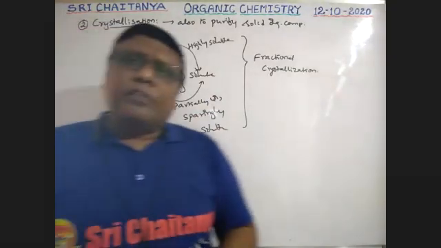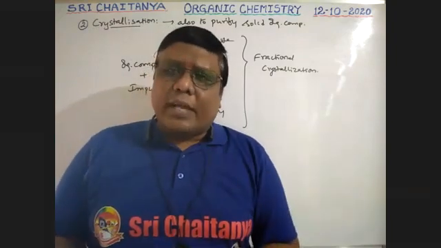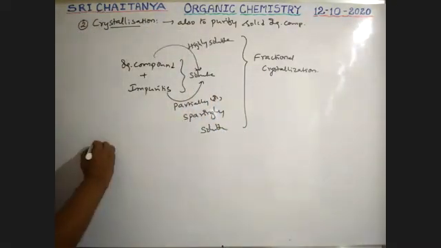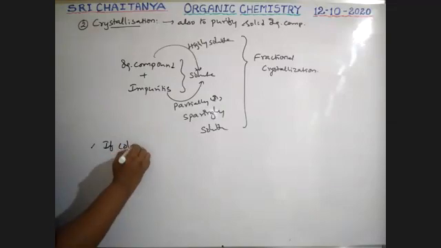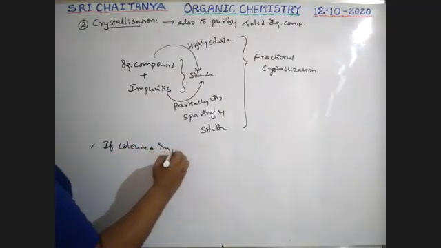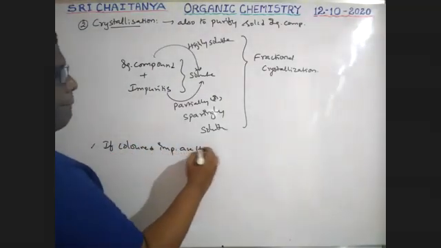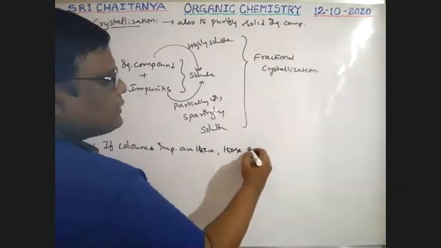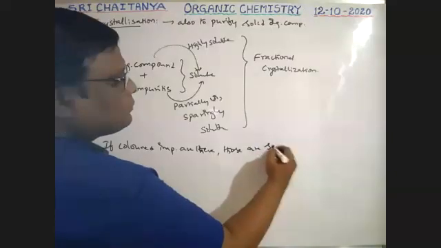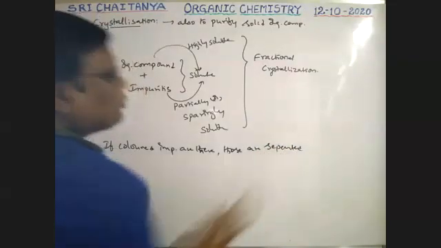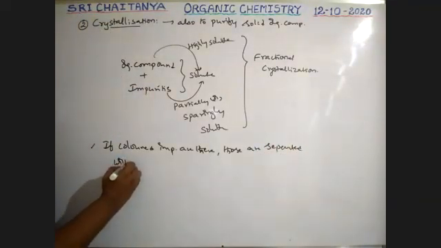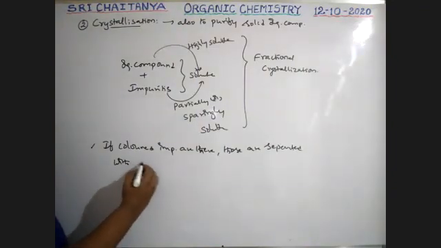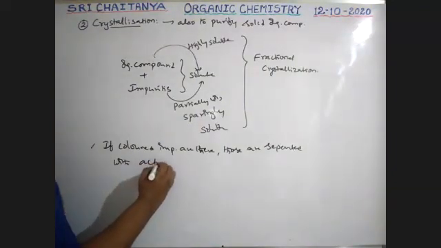For example, if colored impurities are there, those are separated with the adsorption technique, using activated charcoal.